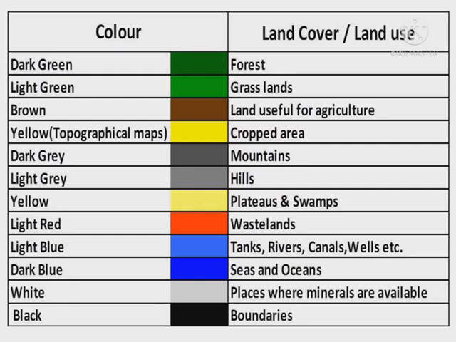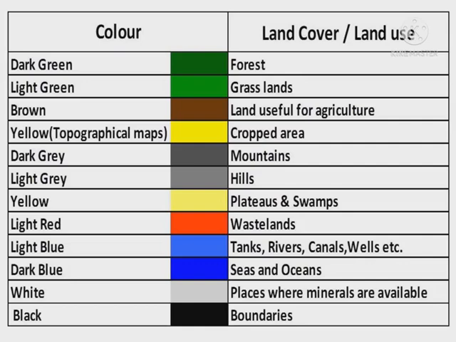The color code used to represent the land cover and land use in maps. Dark green, forest. Light green, grasslands. Brown, land useful for agriculture. Yellow, topographical maps, cropped area.